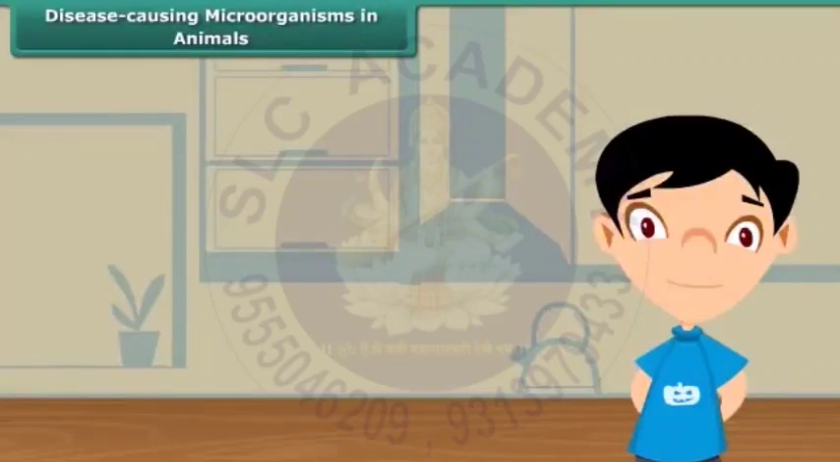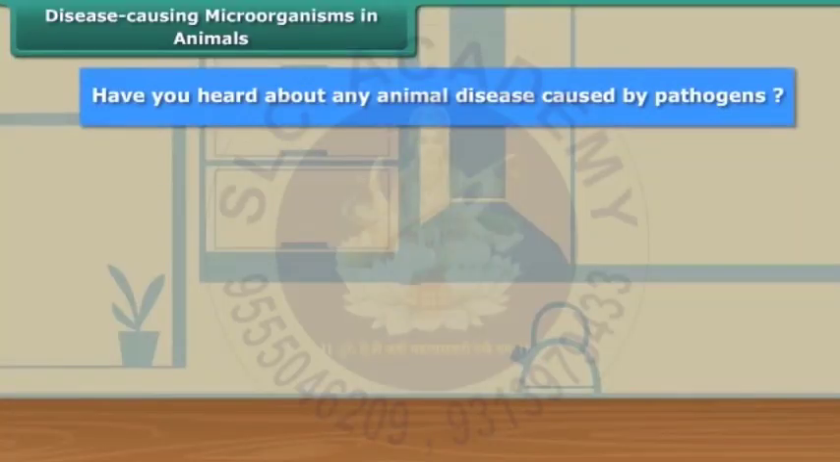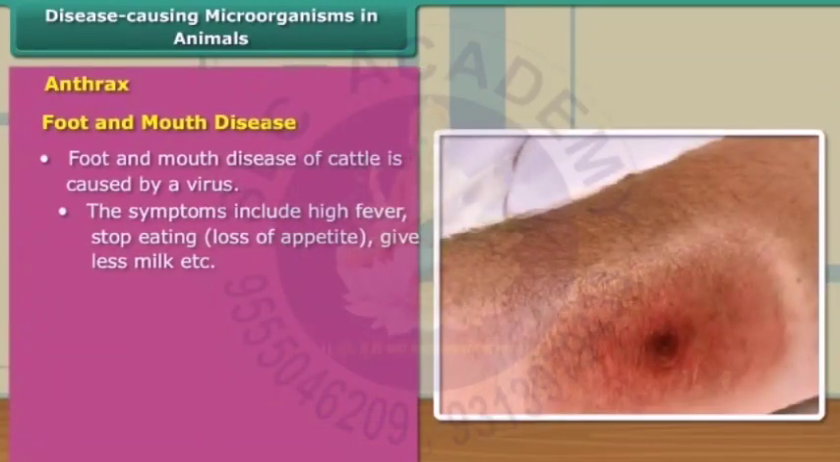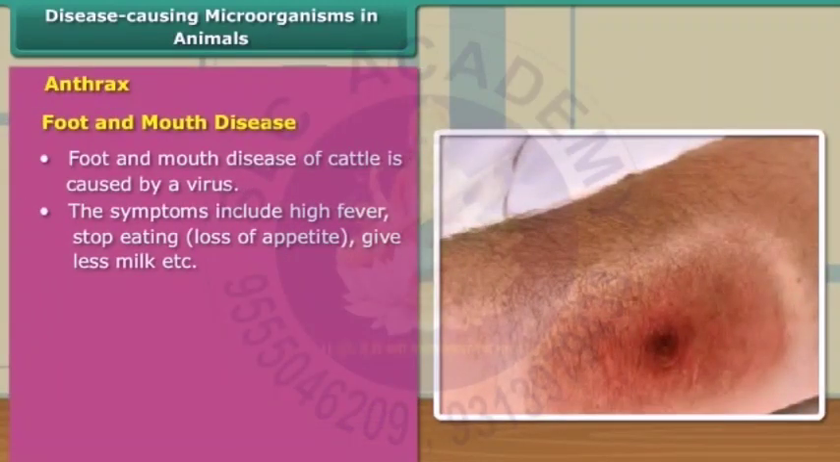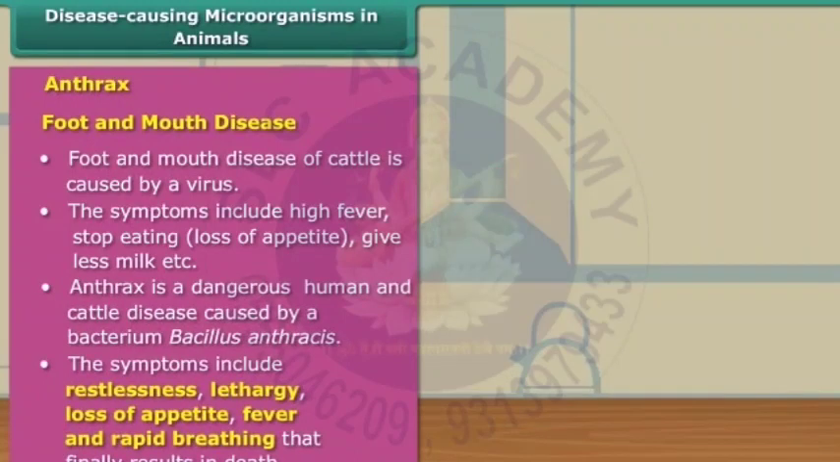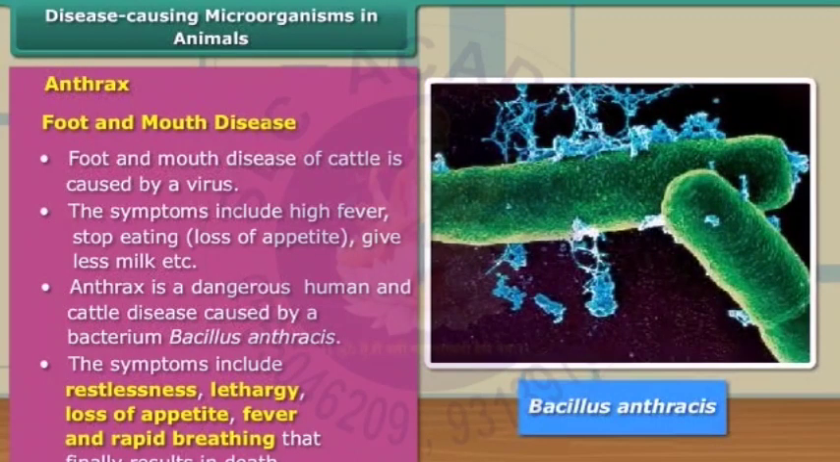Now let's move on to our next topic that discusses diseases in animals. Have you heard about any animal disease caused by a pathogen? Anthrax and foot and mouth disease are common examples of animal diseases. Anthrax is a bacterial disease caused by Bacillus anthracis, while foot and mouth disease in cattle is caused by a virus.